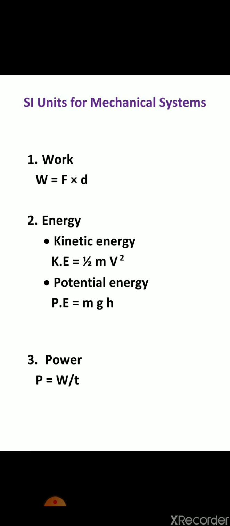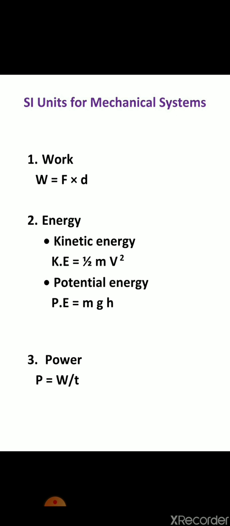Now second is energy. Energy means a capacity to do work. And this energy can be measured in joule. Now there are two types of energy. One is kinetic energy and second one is potential energy. Kinetic energy is the energy possessed by the body due to its motion, and it is given by half m v square, where m is mass and v is velocity.